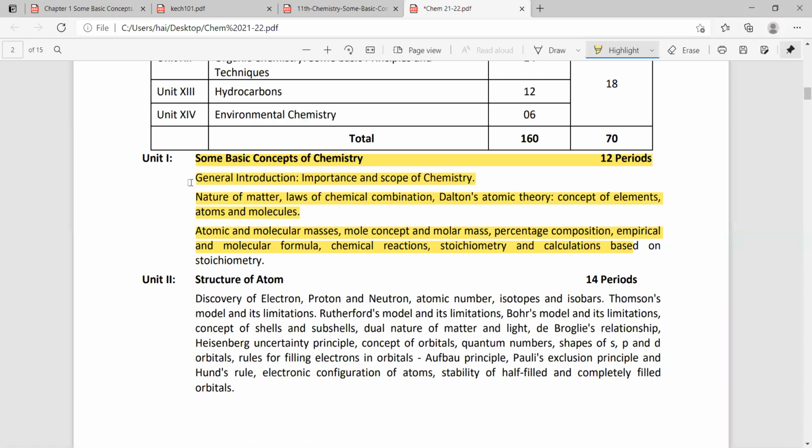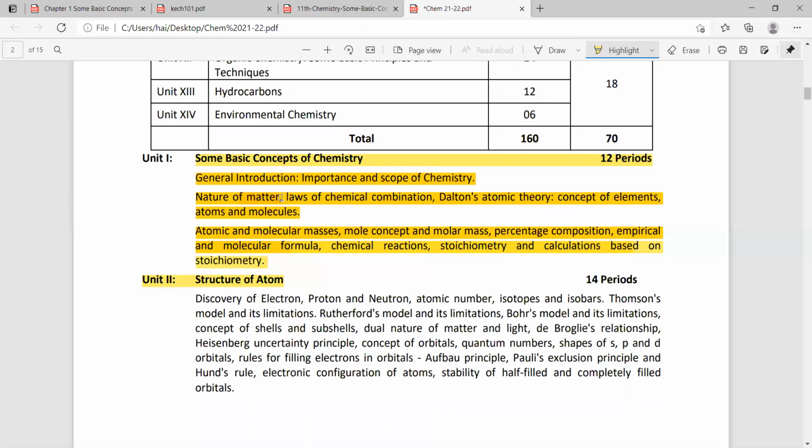I think you know almost 80% of the portion. Yes or no? You know 80% of the subtopics thoroughly from your lower classes. I will revise once again. First one is the nature of matter. You studied matter in lower classes. Yes or no? Please interact with me. If you know very well, you can say yes. You know how matter is classified. In class 9, the first and second chapters depend on matter only.